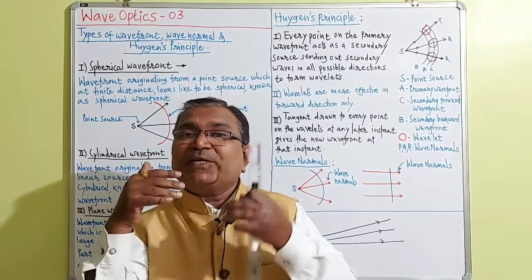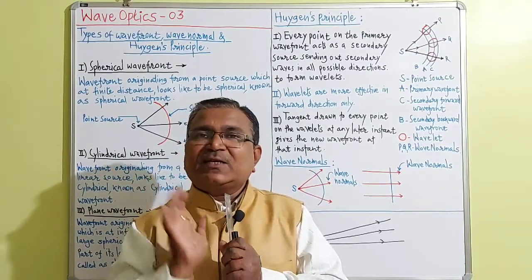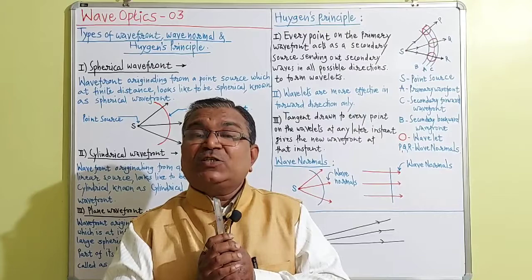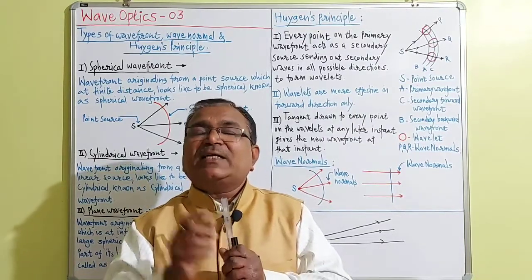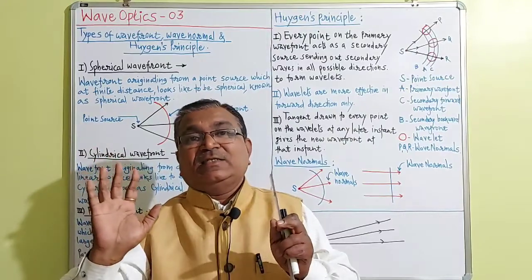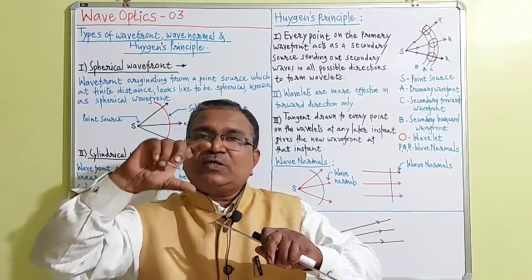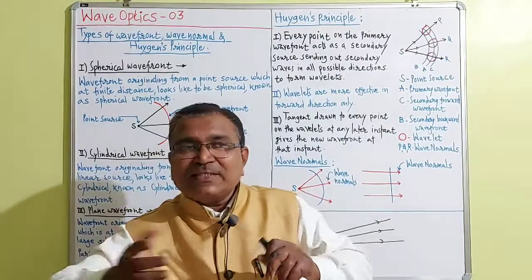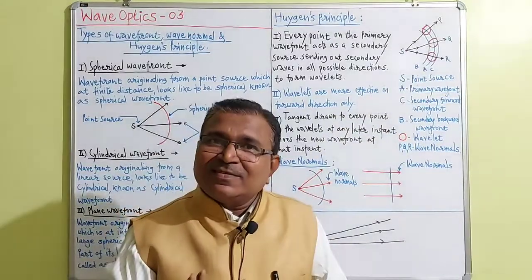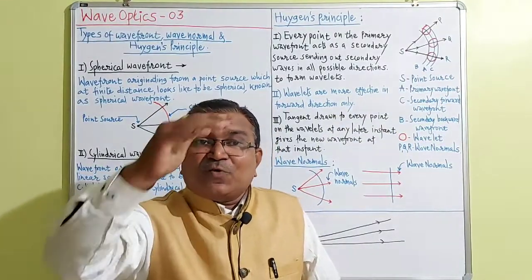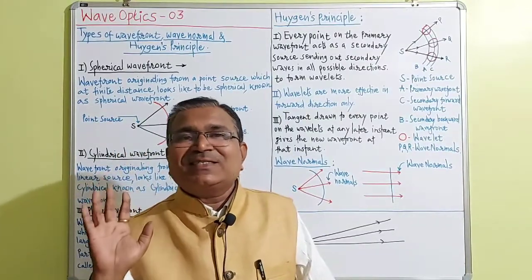Wavelets are more effective in forward direction. What is the third part? A tangent drawn to the surface of wavelets at any later instant gives the new wavefront at that instant. So we have drawn 2 tangents, forward tangent as well as backward tangent. But the forward tangent exists in nature, the backward tangent does not exist in nature.